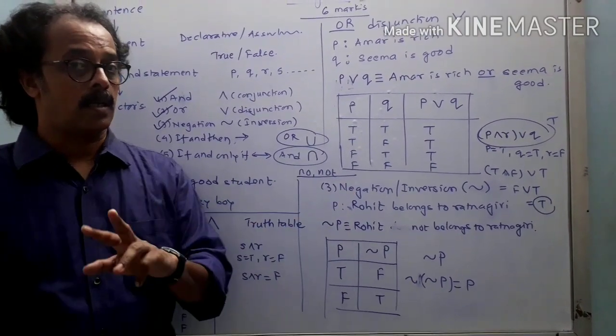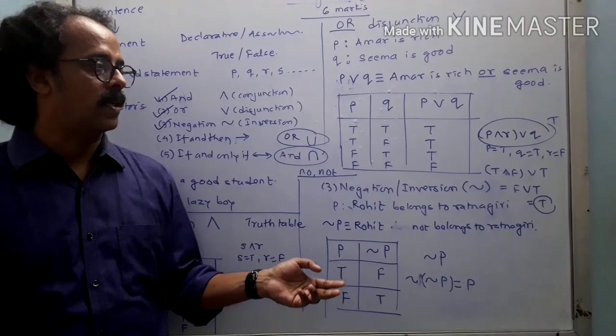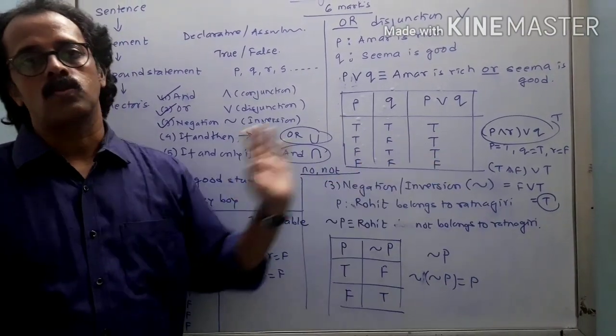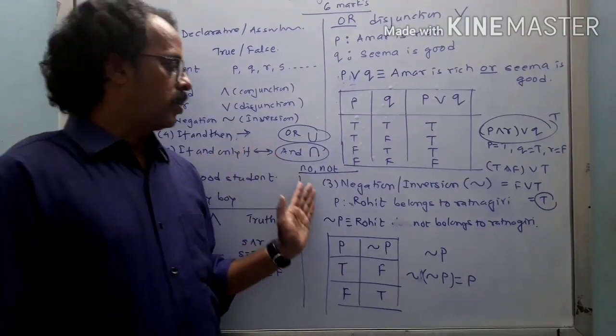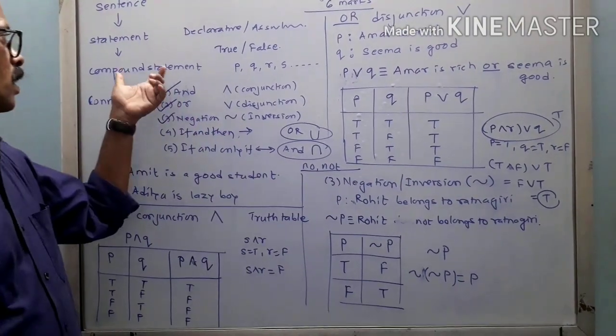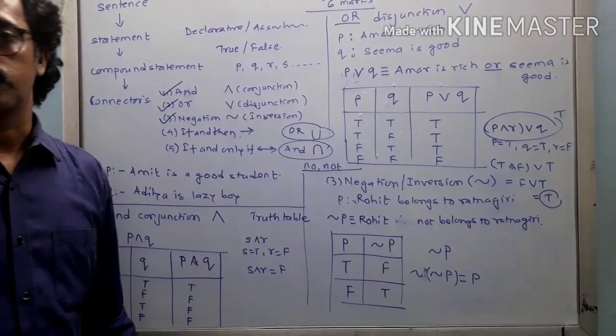This is the way they are going to ask you the single mark question based on that. They might ask you two questions at the same time, like 1 plus 1, that is 2 marks. So that is about these three connectors, where we write about compound statements.